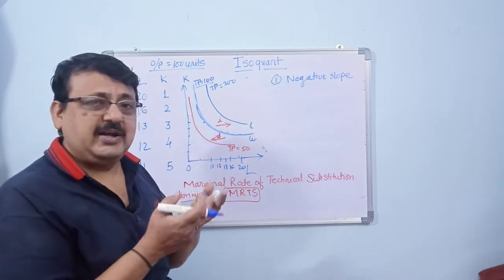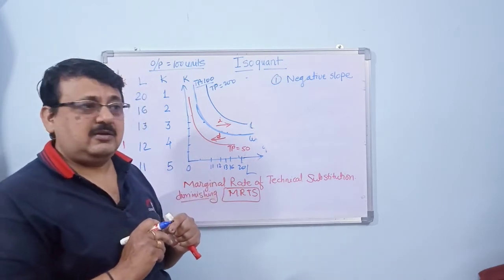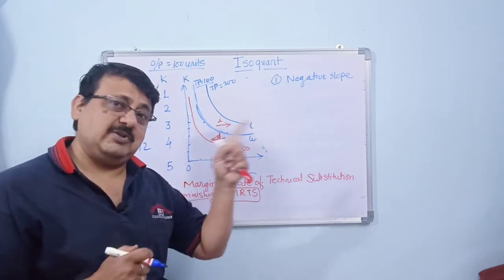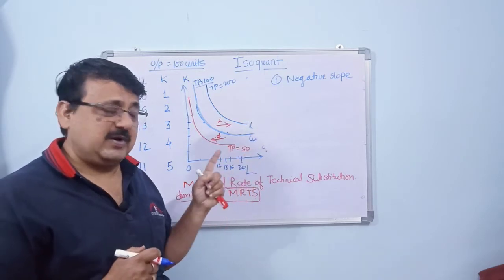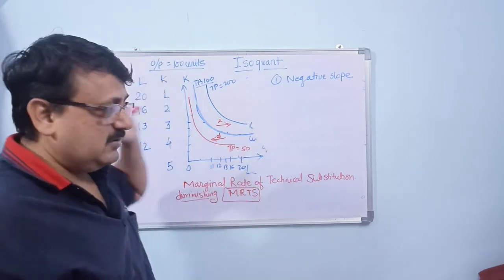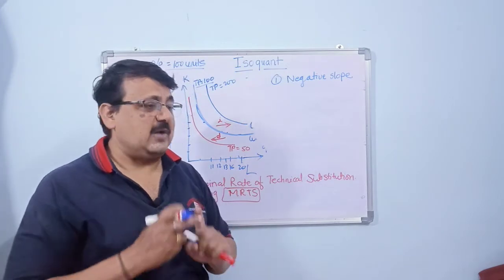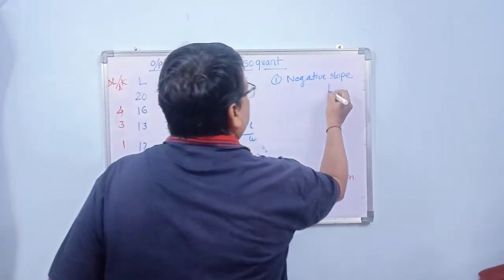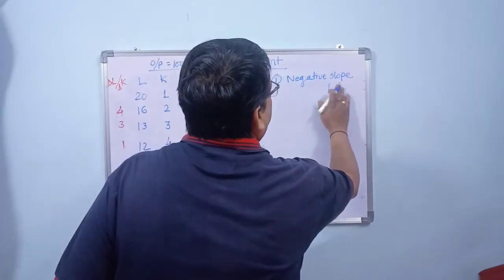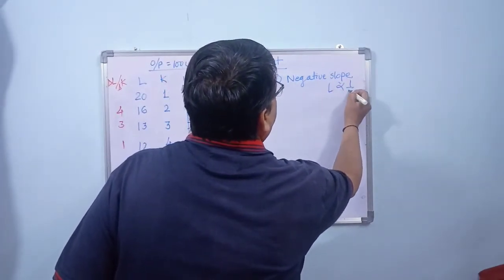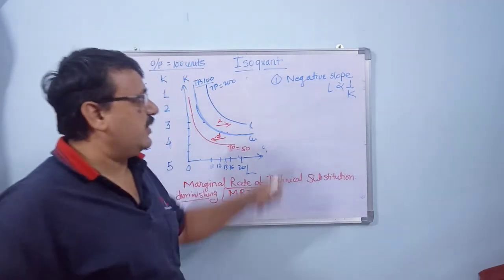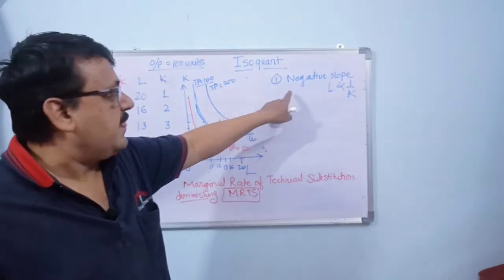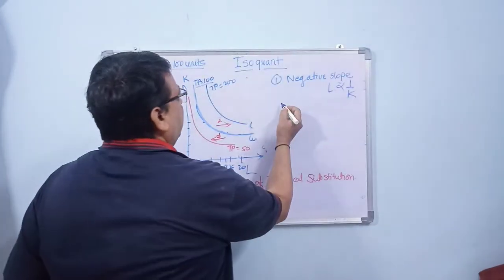Both will not increase together, and both will not decrease together, because if they increase or decrease together, the production will change. That is why when labor increases, capital will reduce, and when capital increases, labor will reduce. So labor and capital are in inverse proportion, and that is why we have a negative slope. That is the first property of isoquant.